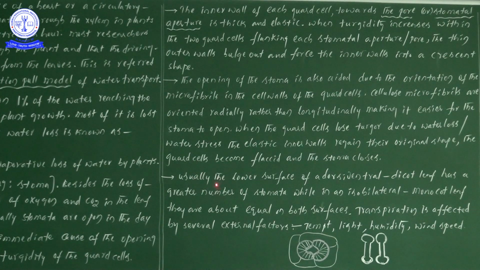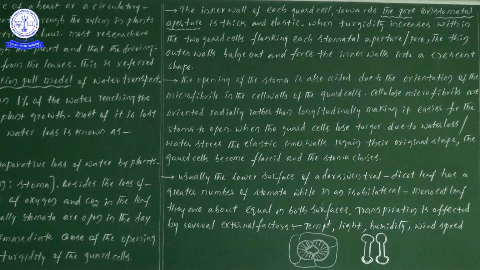Next one, usually the lower surface of the dorsiventral leaf. Here are these four lines. The information I am going to give you is where we will find more guard cells in dicotyledons, and where we will find more guard cells in monocotyledons. So that is the information. And what are the factors mainly playing an important role in the transpiration process, we will also see.